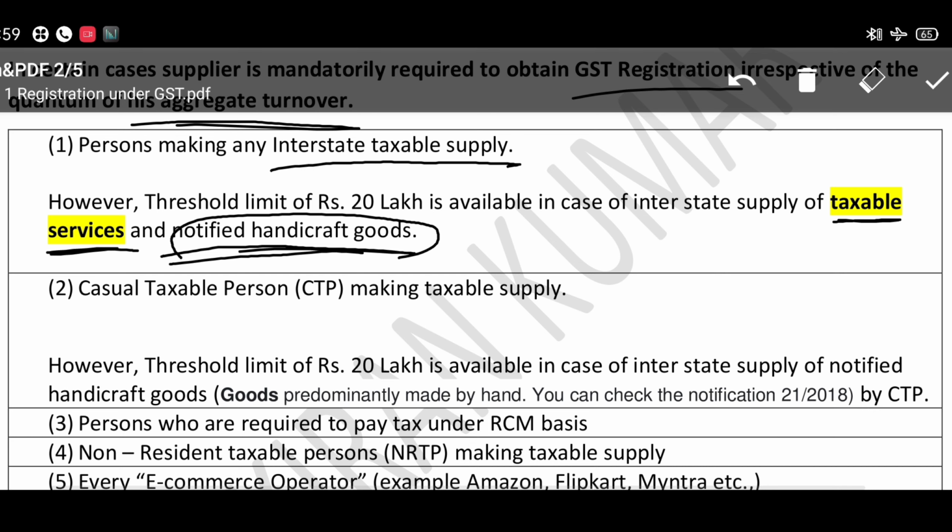And number 2, casual taxable person making taxable supply. This person is also, irrespective of the turnover, liable to get registered. Let us see who is a casual taxable person.